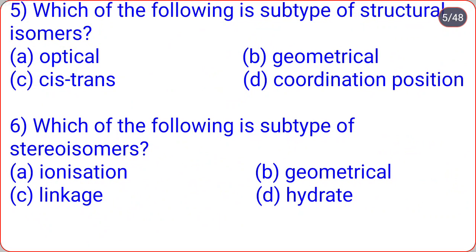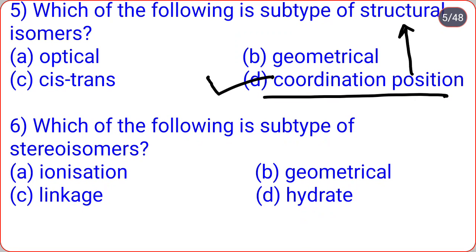Which of the following is a subtype of structural isomers? Optical, geometrical, cis-trans, coordination positions. So structural isomers have subtypes. Which are the subtypes? That is ionization isomers, hydrate isomers, linkage isomers, coordination isomers, and coordination position isomers. Means from the options, which one is correct? That is option D, coordination position isomers is a subtype of structural isomers.